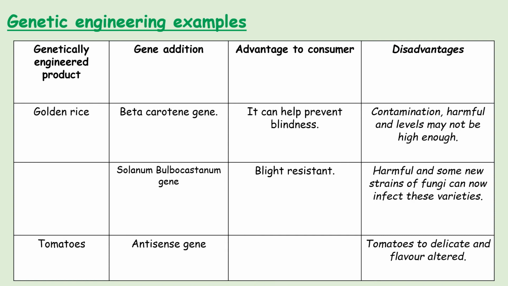Another genetically engineered product that you know about is the potatoes. So you've got a gene addition that you don't need to know, which is the Solanum bulbocastanum gene that I probably didn't say right.